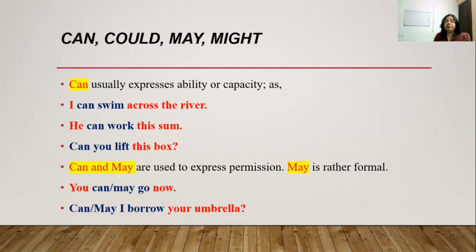Then what is the difference between can and may? Both can and may are used to express permission, but may is rather formal. So when a class is going on and you want to enter, what will you say? You will not say, can I come in? You will say, may I come in? So it's a very formal and polite one. You can or may go now. Can or may I borrow your umbrella?